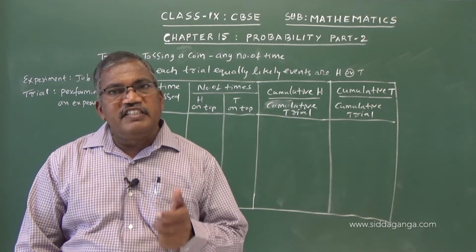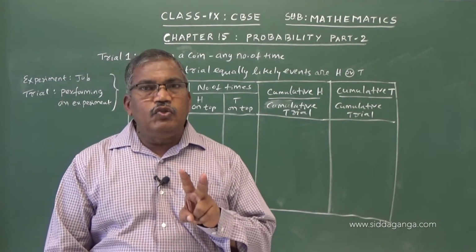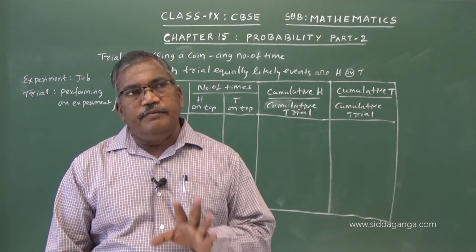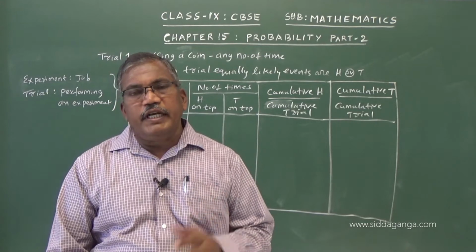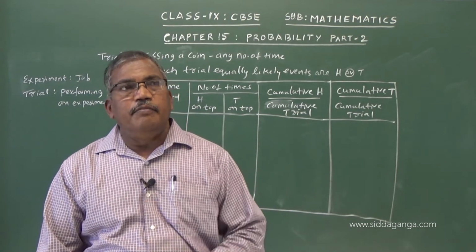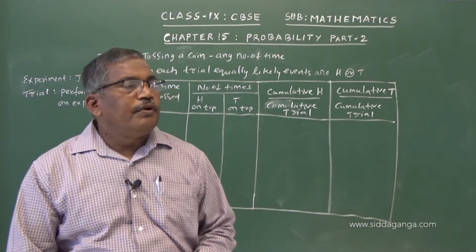If you toss a single coin, it produces two outcomes, either head or tail, and each cannot happen at a time. So either head can happen or tail can happen. So, they are known as mutually exclusive events.